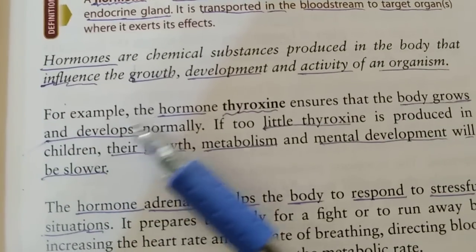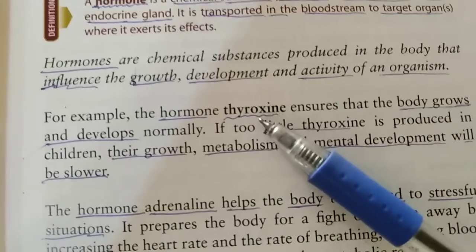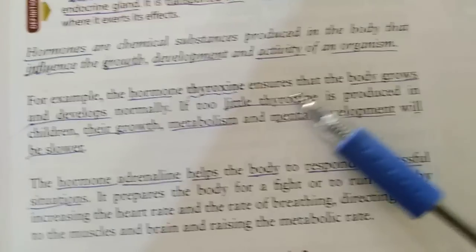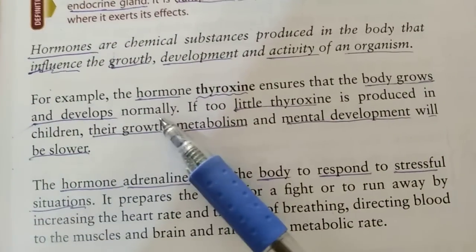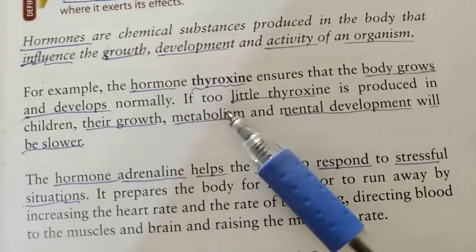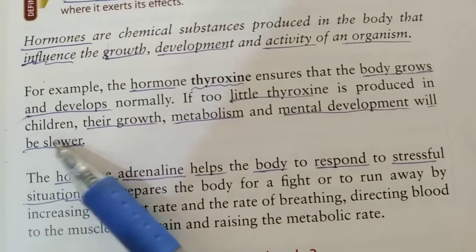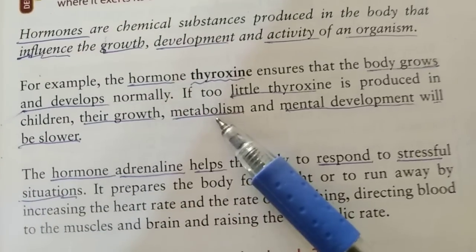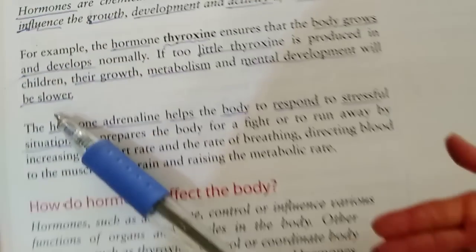For example, the hormone thyroxine ensures that the body grows and develops normally. If too little thyroxine is produced in children, their growth, metabolism, and mental development will be slower.